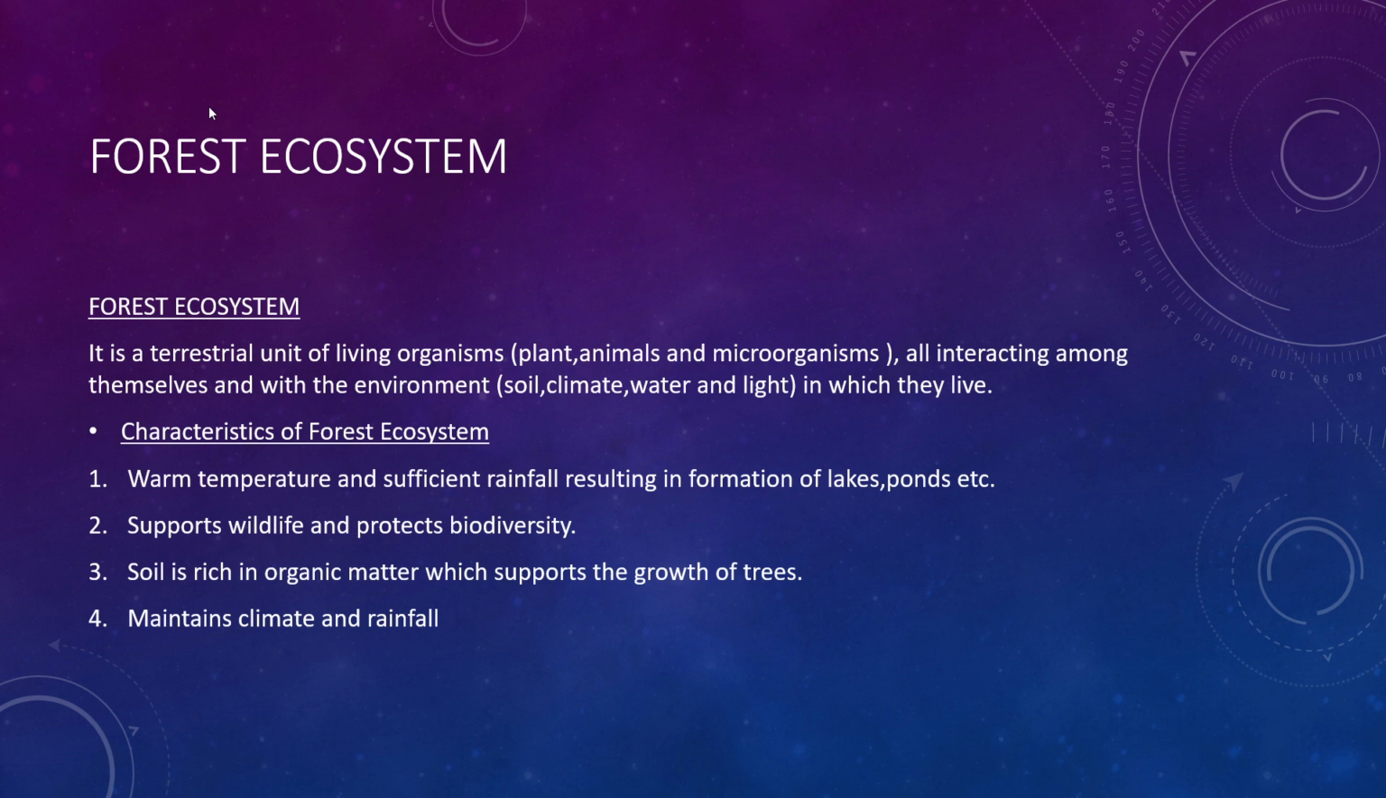Now we can study in detail what is a forest ecosystem. It is a terrestrial unit of living organisms which include plants, animals and microorganisms, all interacting among themselves and with the environment, which is soil, climate, water and light. Okay, so we can study the characteristics of forest ecosystem.